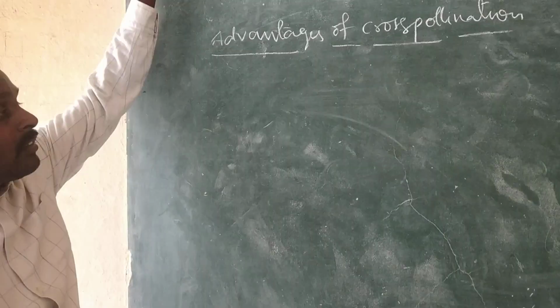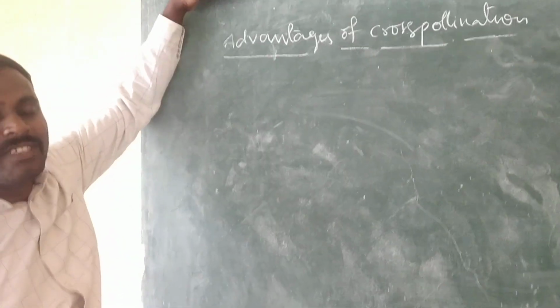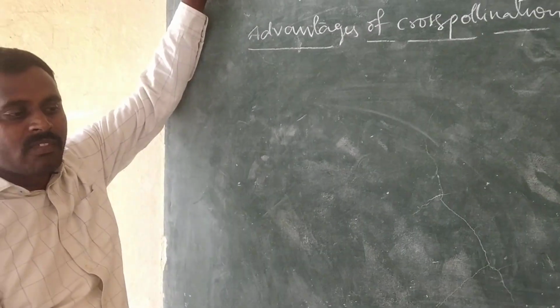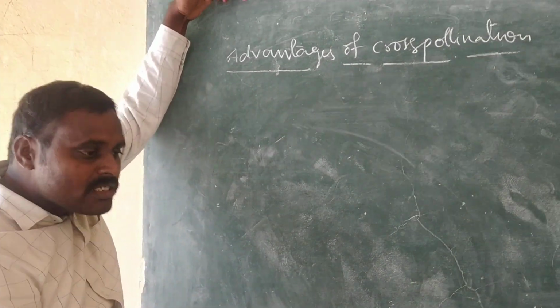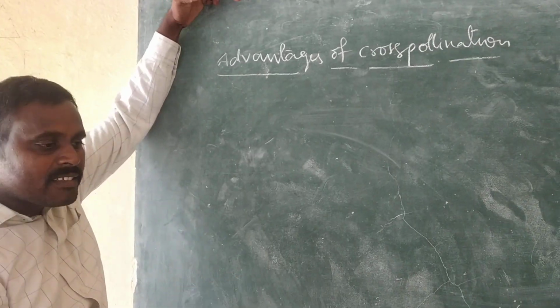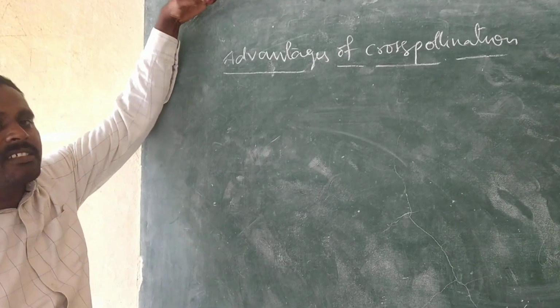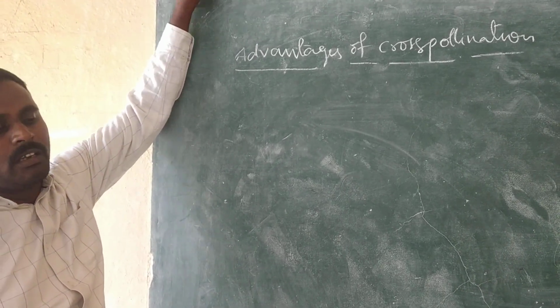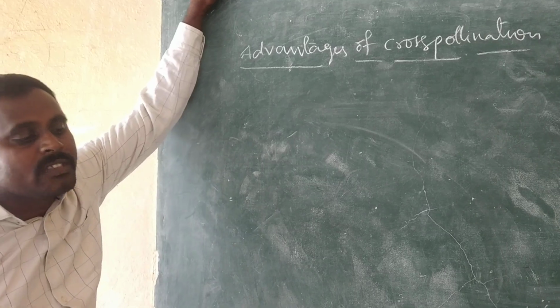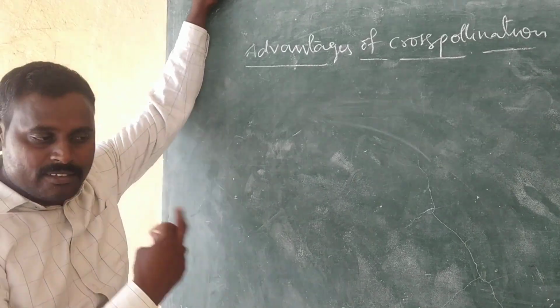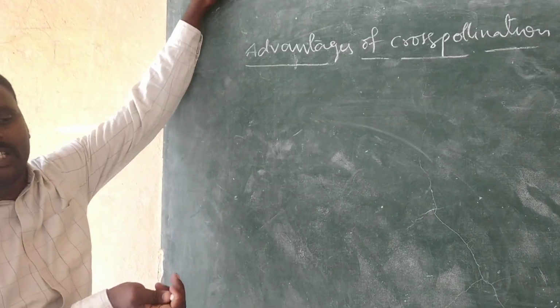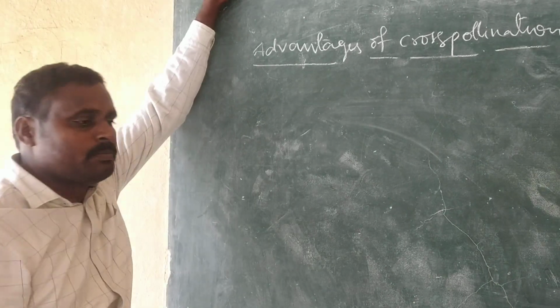Whenever genetic recombinations are introduced, variations occur in the progenies. Progenies are nothing but offspring.